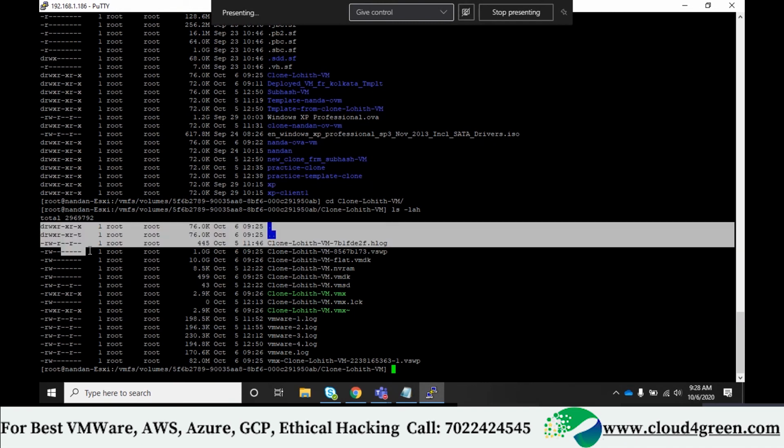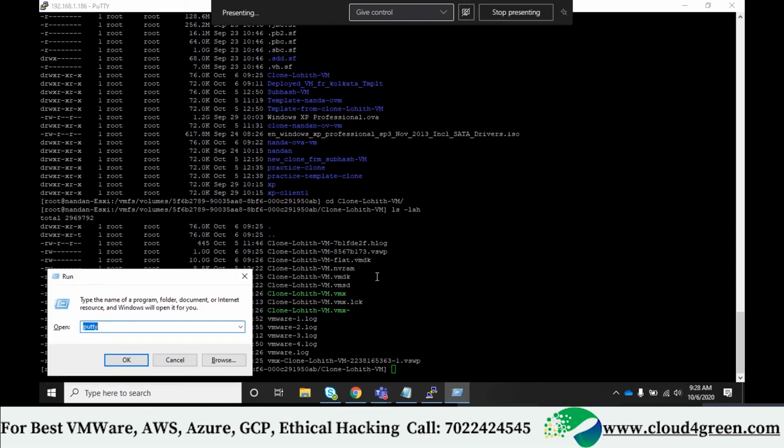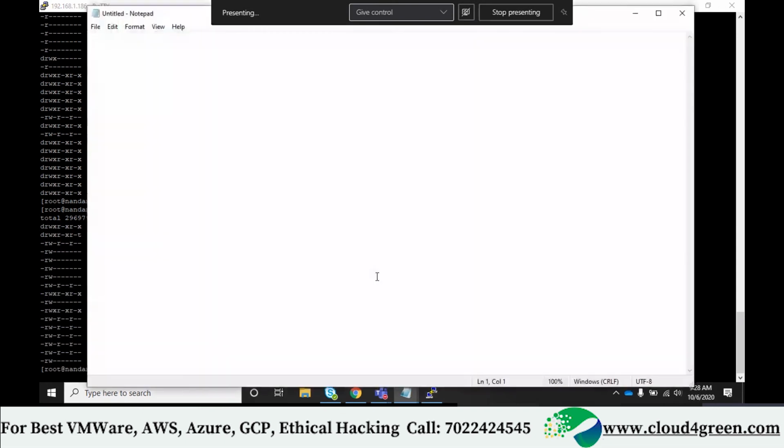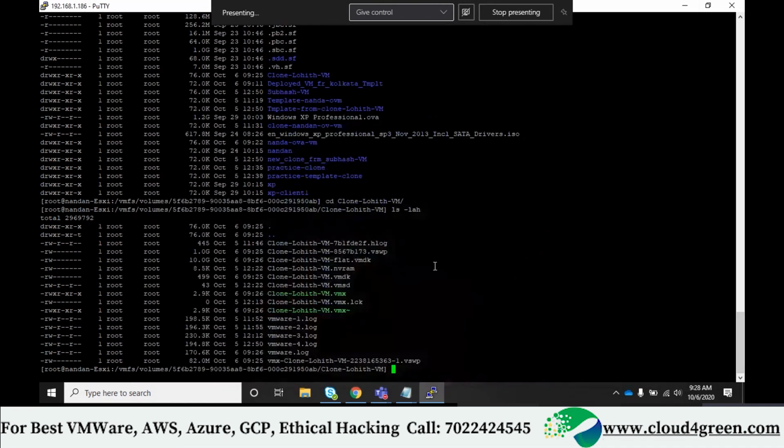So we'll do one thing. We'll take a backup of this. See now what I'll do, I'll put it in Notepad. Before taking snapshot, VM files list. Okay, right? After taking snapshot, files list, so that you will find which file is newly created.